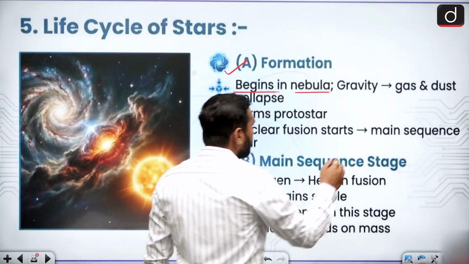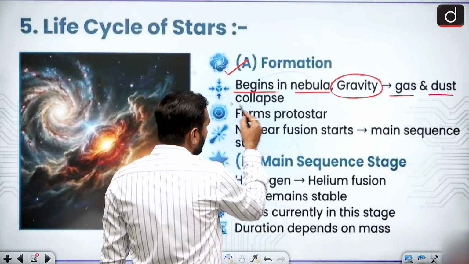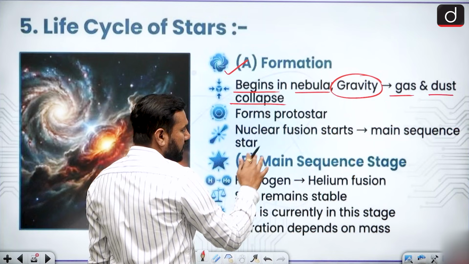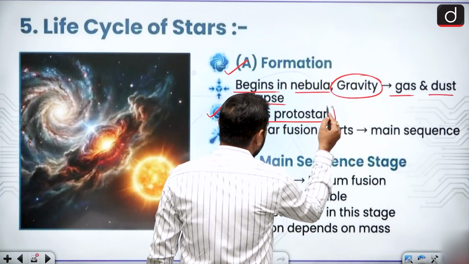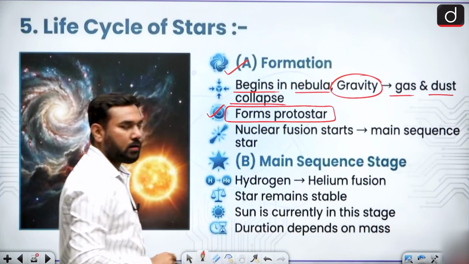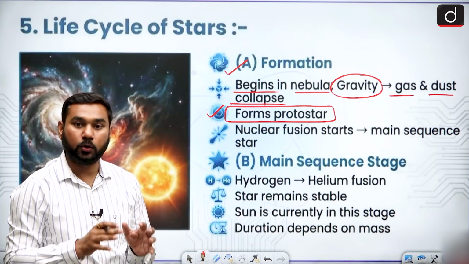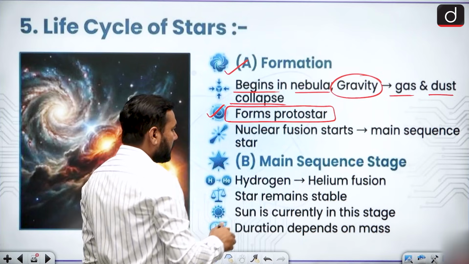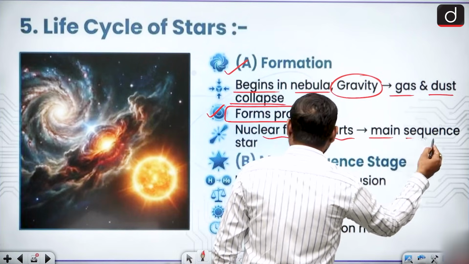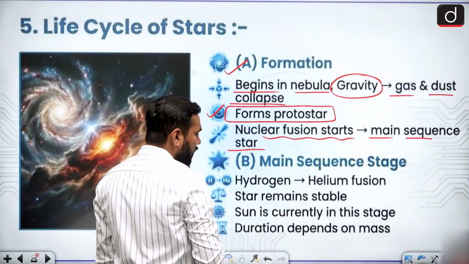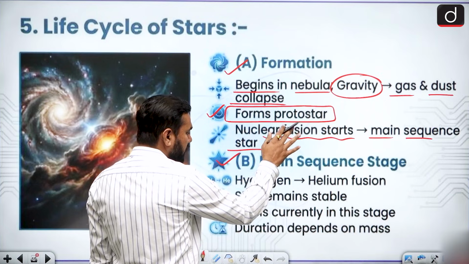There is gravity. The most important factors are gravity, gas, dust and collision. So there is a collision of gas and dust, so it first forms the protostar. What do I mean by this protostar? The prototype of a star, which is not exactly a star but looks like a star, and then nuclear fusion happens in the star, and this is the main sequence of formation of a star. So now we are entering the main sequence where the fusion process is started.